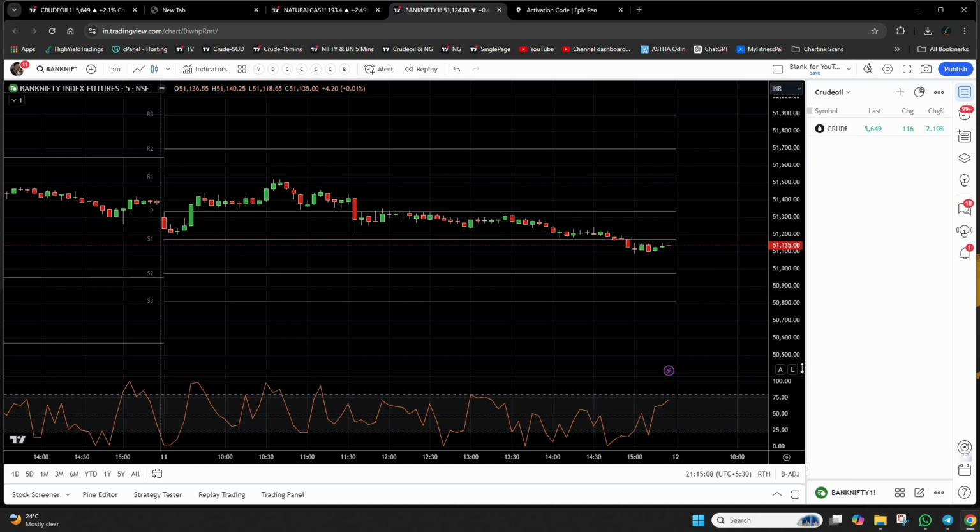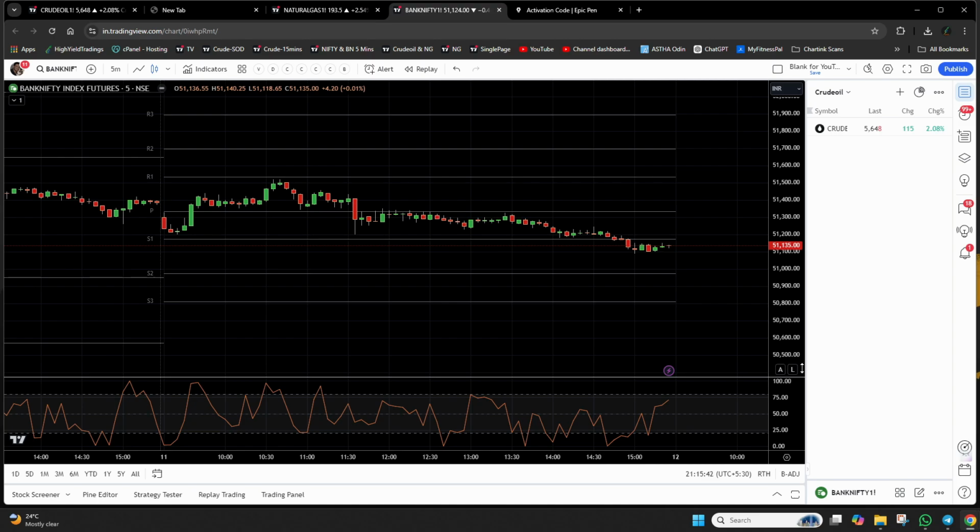Now, getting on to the chart here. Why am I using a pivot point? Because pivot points are indicators which are respected globally, and this is one of the strongest indicators that we have in the market. Basically, we use the pivot points to know where a particular stock might face a resistance or where it might get a support.